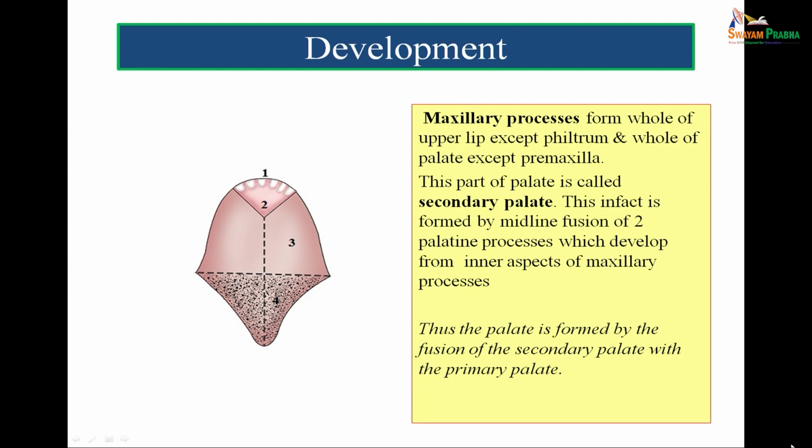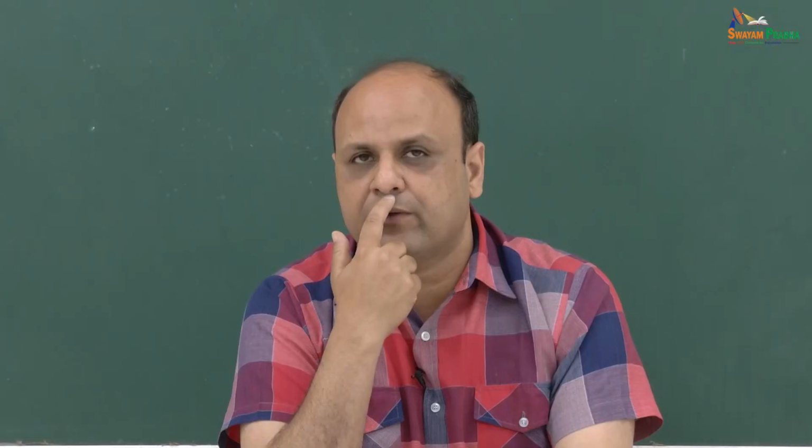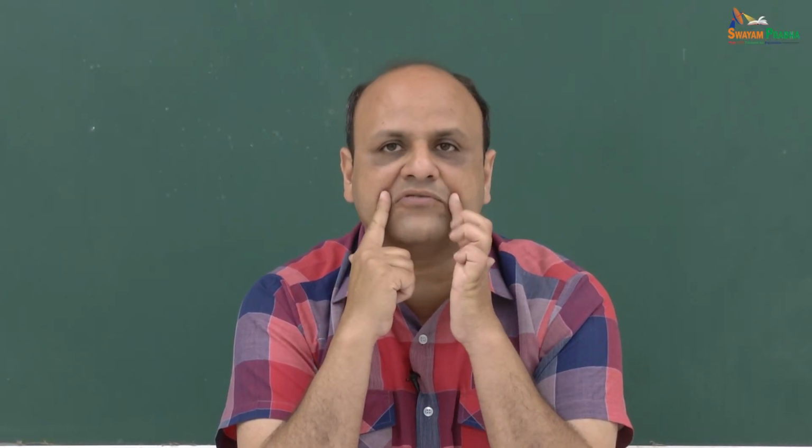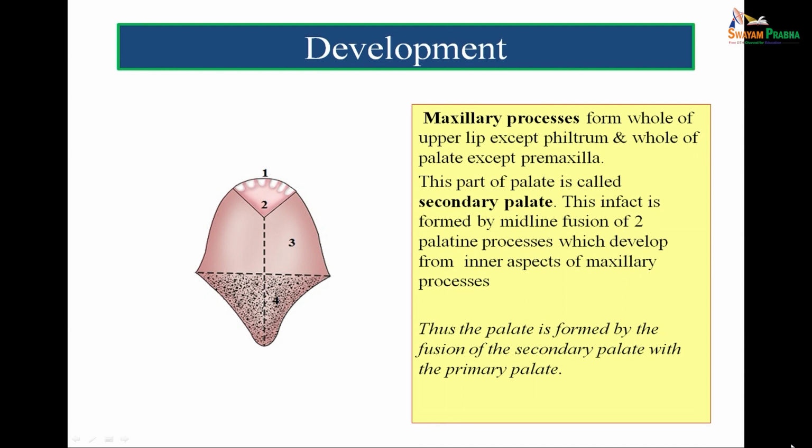The maxillary process forms the whole of the upper lip except the philtrum. So, except the central part which is formed by the frontonasal process, the whole of the upper lip is formed by the maxilla. And it forms the whole of the palate except the premaxilla. So, 3 and 4 are formed by the maxillary process. This part of the palate is called the secondary palate.